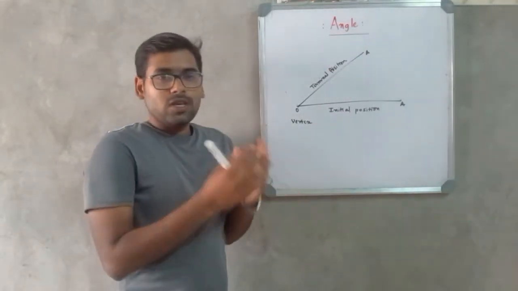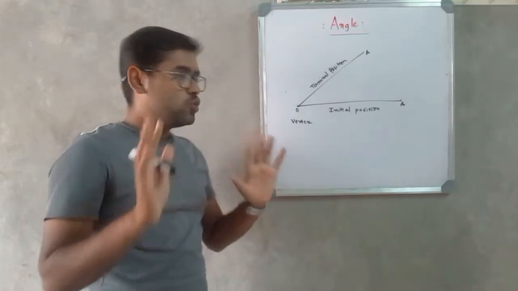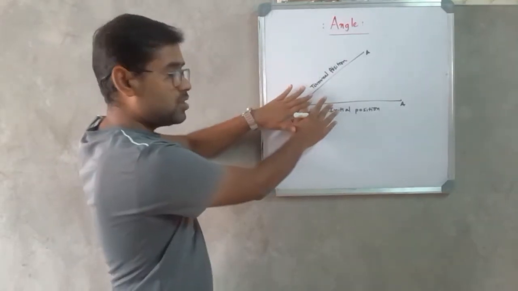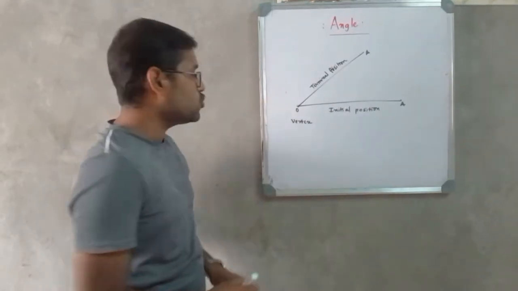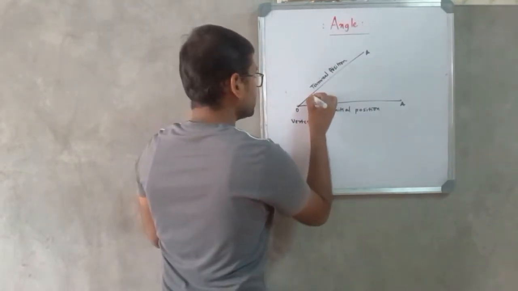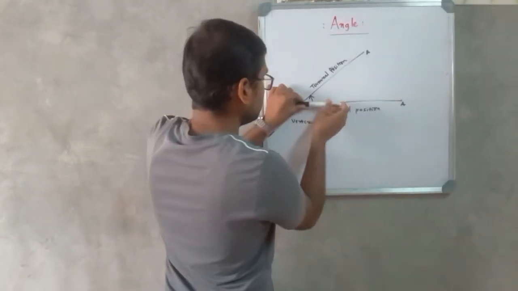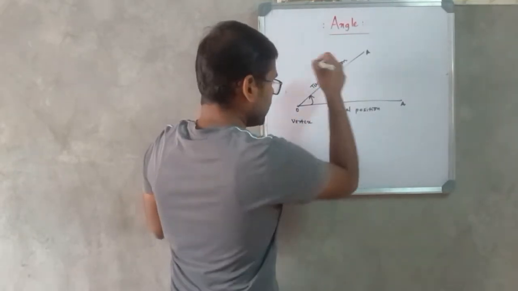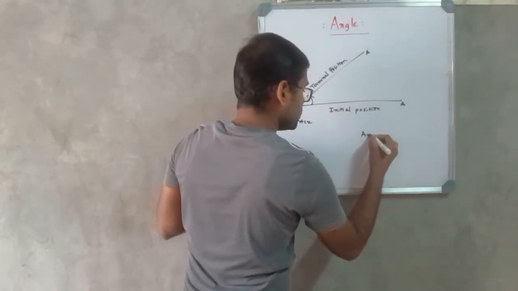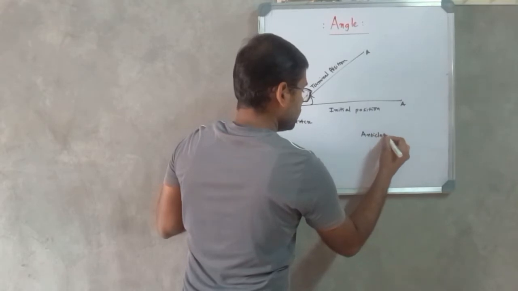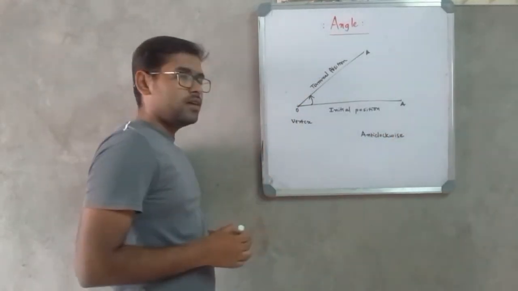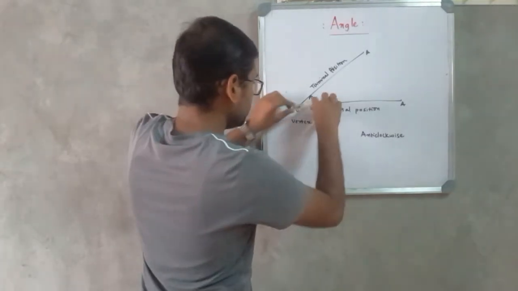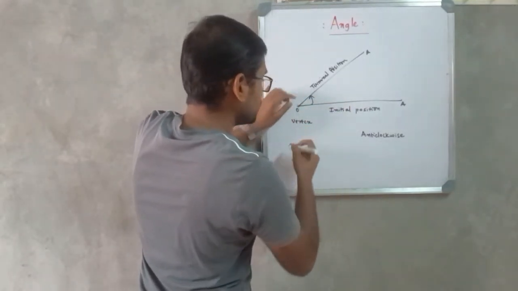How do you find out the amount of rotation? There are basically two ways in which you can rotate this line segment and bring the line segment from here to here. The one way is to rotate this line segment in this direction. So this direction is known as anti-clockwise direction. And the other direction is this way. This is known as clockwise direction,